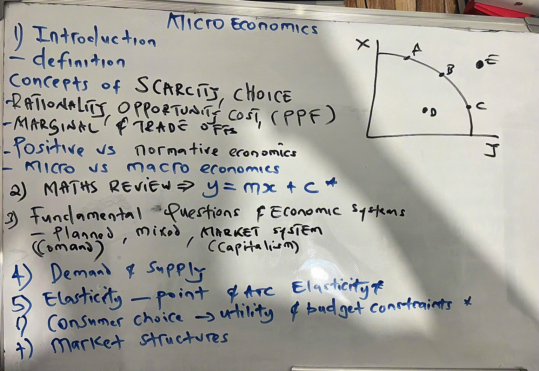That's efficiency. But you can't produce at point E because it's outside the frontier curve, simply because resources are limited. And you can also produce at point D, but it's within the curve. This simply shows inefficiency. Resources are not fully utilized. So there's a wastage in simple terms, but you just say it's inefficient. Okay, so that's the PPC or PPF curve.